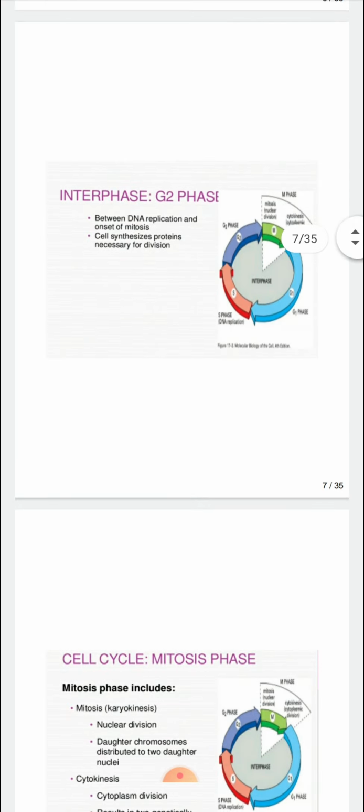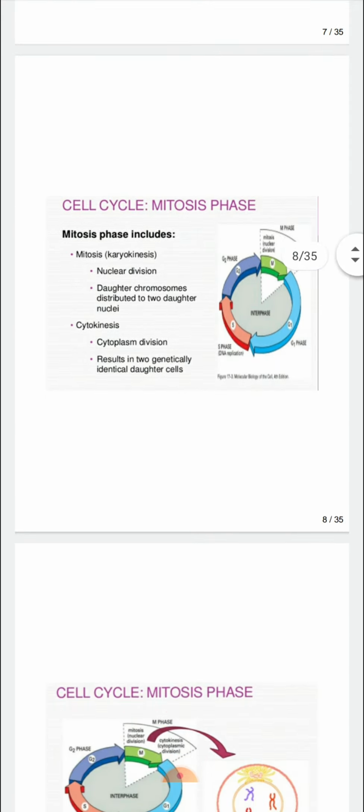Next is the G2 phase. Between DNA replication and onset of mitosis, it occurs. Then the cell synthesizes proteins necessary for division. Now next is the mitosis phase. The mitosis phase includes karyokinesis and cytokinesis.